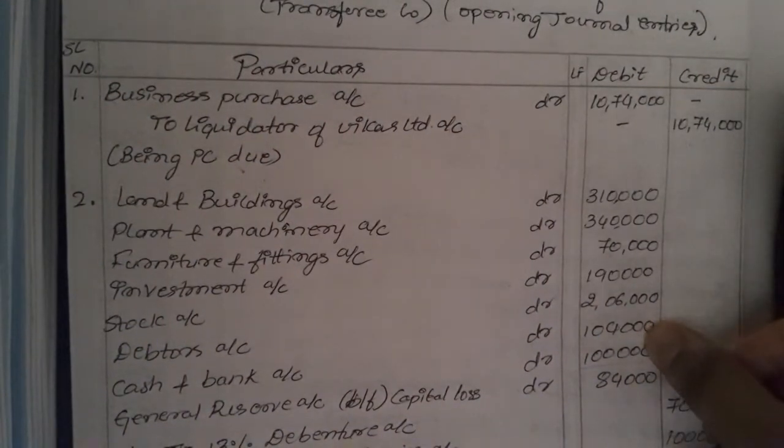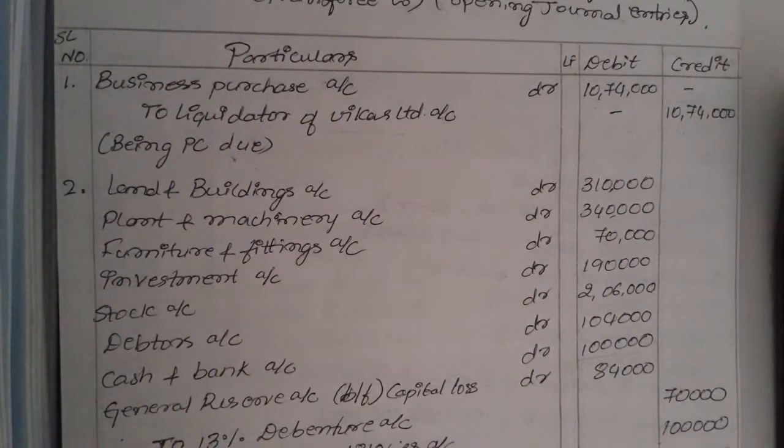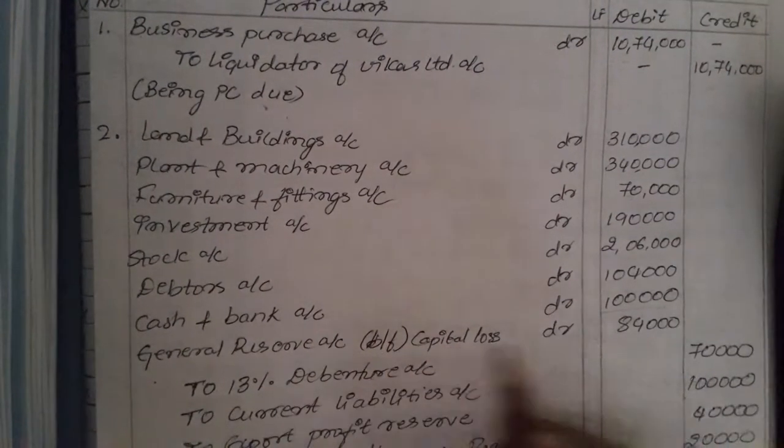So here the liabilities and payment of purchase consideration are more, but the assets we have taken over are less. So that is the loss we are facing. How will we give the loss? We will be giving it from the general reserve of Aakash Limited. So general reserve, that is the balancing figure, loss.